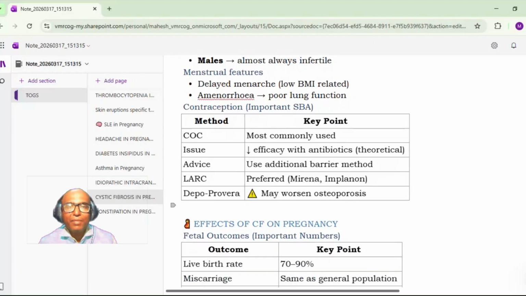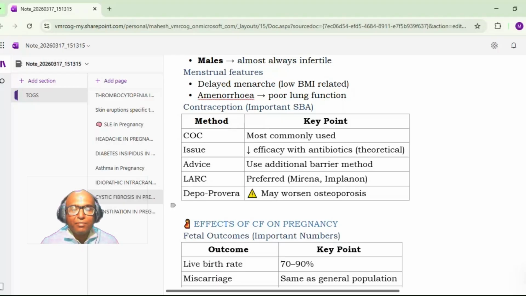Okay, then coming to contraception, most commonly the COC is used, but antibiotics reduce its efficacy. These patients very commonly require antibiotics for various infections, especially respiratory infections. So there is a decrease in the efficacy of the oral contraceptives if antibiotics are used, and these patients require frequent use of antibiotics. So along with COC, they will use an additional barrier method. Then other LARC that can be used here are Mirena, Implanon, etc.